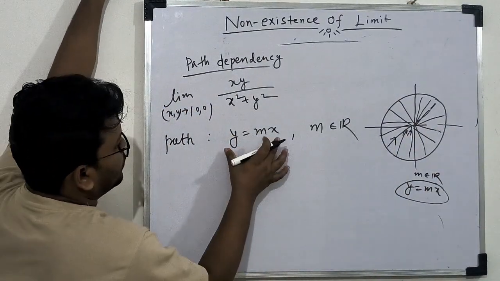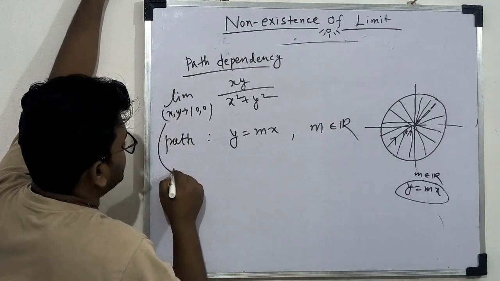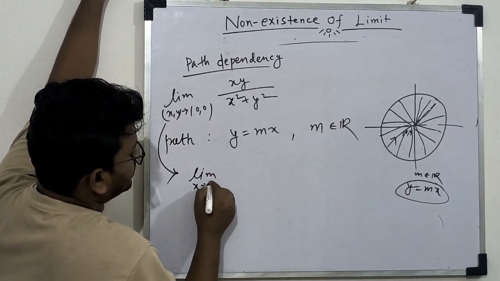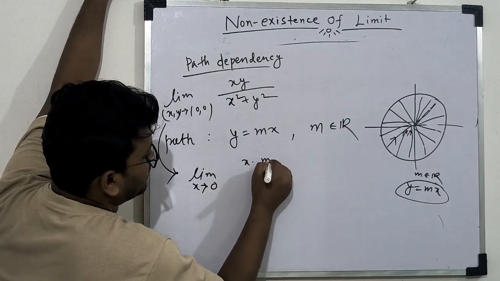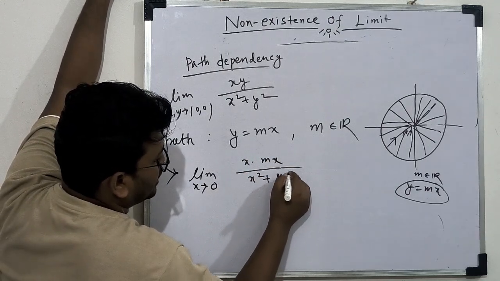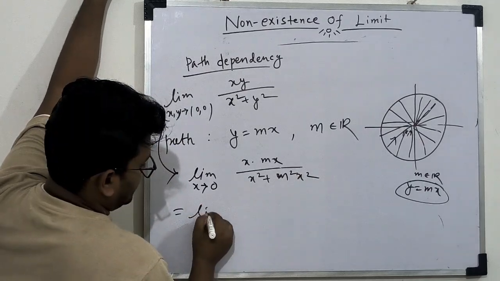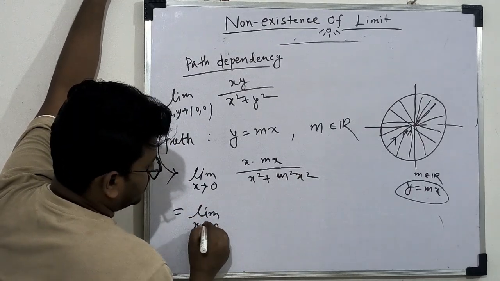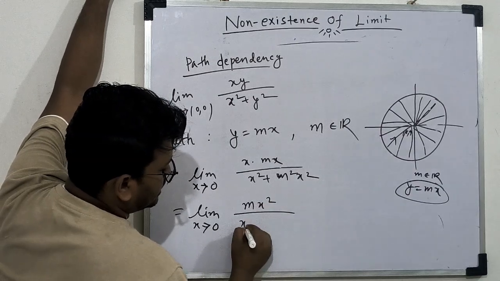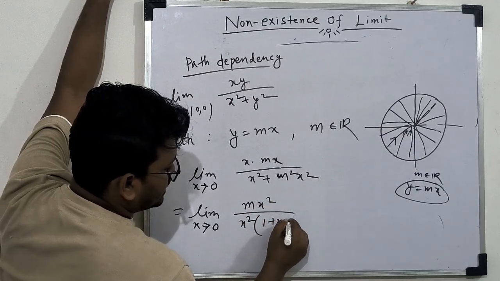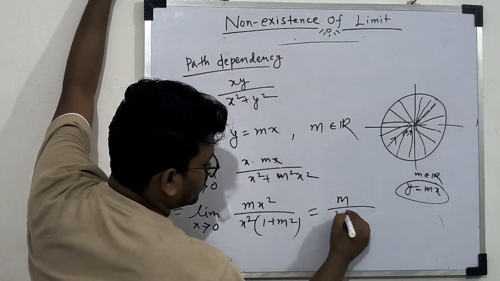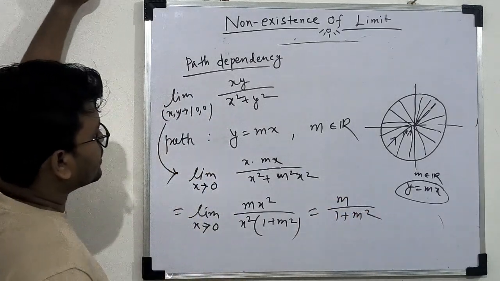So when we put y equal to mx here, we get limit x tends to 0, x into mx divided by x square plus m square x square. This becomes limit x tends to 0, mx square divided by x square into 1 plus m square. x square cancels out, so this becomes m by 1 plus m square.